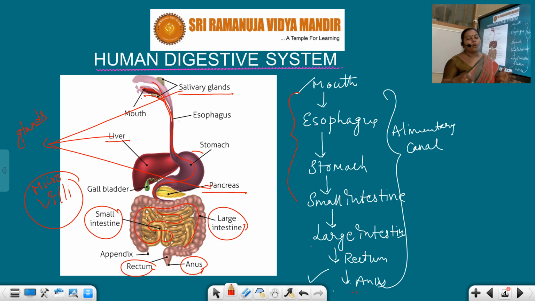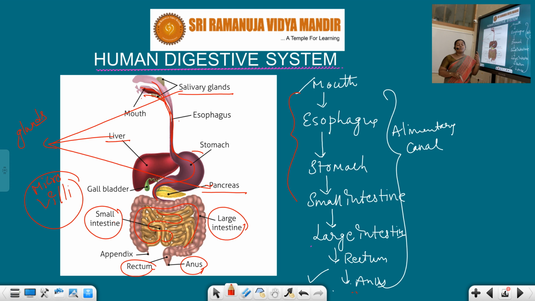What is the main role of these villi? They increase the surface area for absorption, so that more of the nutrients or digested food is absorbed by the blood vessels.